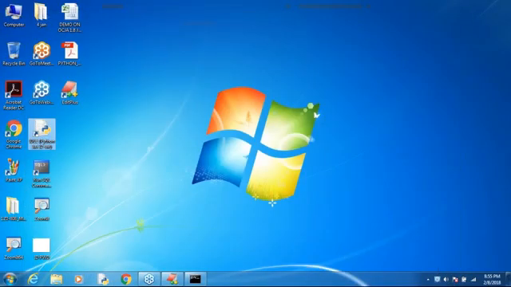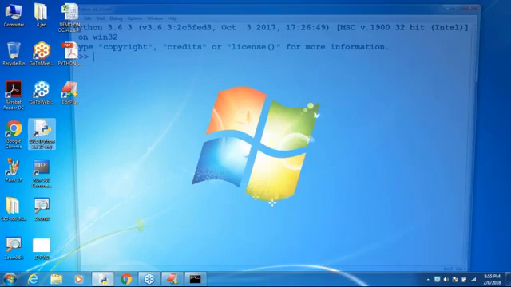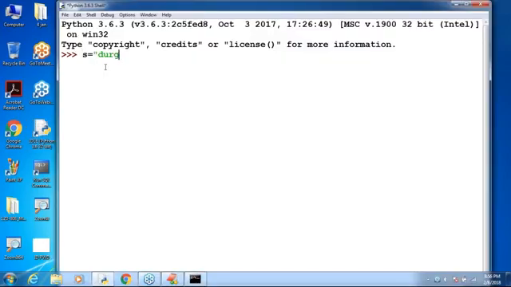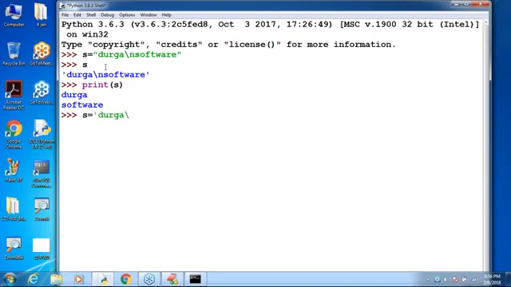Let me open IDLE once again. Very simple: s is equal to 'Durga\nsoftware'. Now let me print s. Print of s. Can you please observe that? Durga software, on separate lines. Are you able to understand? Next, similarly, s is equal to 'Durga\t'.